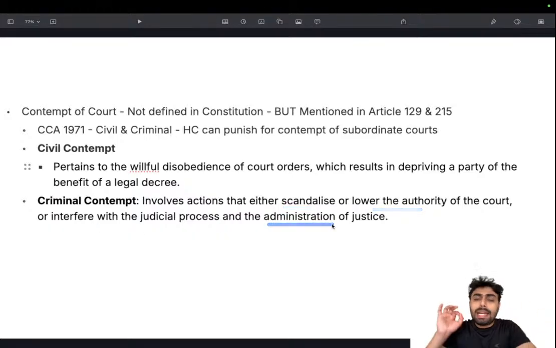This can include baseless allegations or malafide allegations against judges, courts, etc. If a person with malafide intention is doing such things that can reduce the power or create a negative impression amongst the public or scandalizes the authority of the court, things like that, they account for criminal contempt.